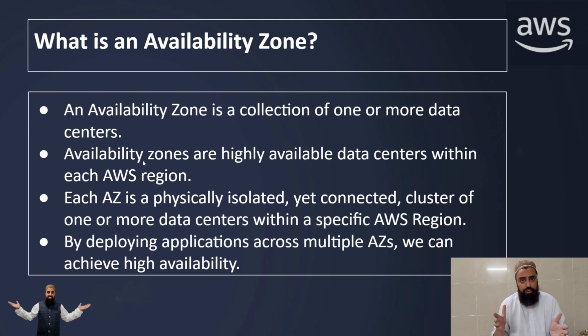A few days back, I was going through a blog on LinkedIn, and the guy told us that the region US East 1, which is the world's largest AWS region, consists of 6 availability zones. Now, if each availability zone, let's say, has 3 data centers, then it means that the world's largest AWS region, US East 1, may consist of 15 to 18 data centers. This largest AWS region, US East 1, may consist of up to 15 to 20 data centers.